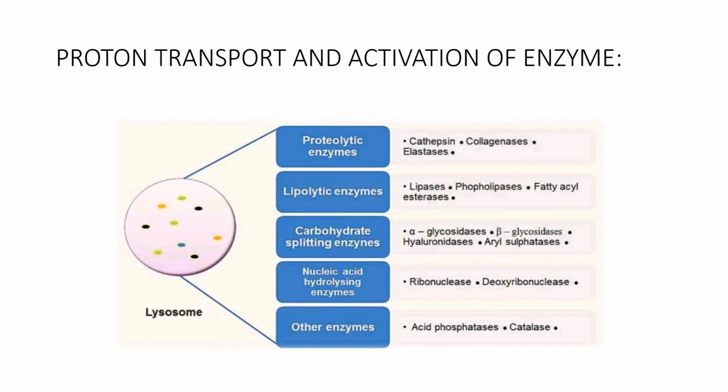These are the proteolytic enzymes such as cathepsins, collagenases, and elastases; lipolytic enzymes: lipases, phospholipases, fatty acid esterases; carbohydrate splitting enzymes: alpha glycosidases, beta glycosidases, hyaluronidases, and aryl sulfatases; nucleic acid hydrolyzing enzymes: ribonuclease and deoxyribonuclease; and other enzymes, acid phosphatase and catalase.